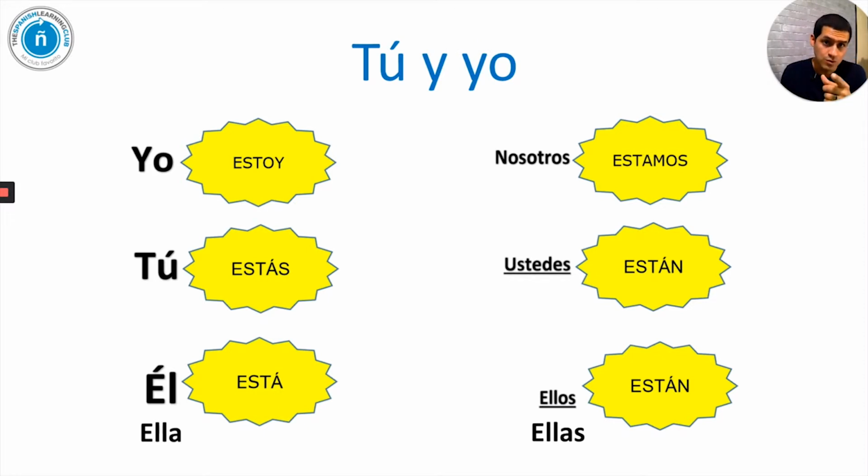Now, tú y yo. Tú y yo. That becomes we, right? So the conjugation that we need is estamos. Tú y yo estamos. In this case, we are going to use the conjugation estamos. Tú y yo, we. Estamos, nosotros, estamos. So the conjugation estamos could work with the word nosotros or with somebody else and I.